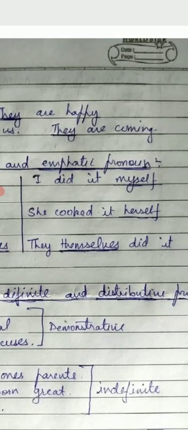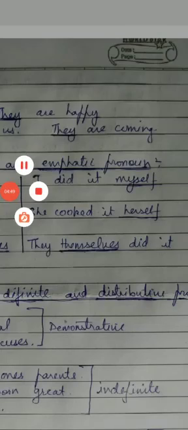Now my dear children, you must be very clear about the differentiation between reflexive pronoun and emphatic pronoun. What happens in reflective pronoun is that the action reflects back to the pronoun, जैसे मैंने एरो में शो किया in the examples. And what happens in the case of emphatic pronoun? In the emphatic pronoun, the emphasis is laid upon the pronoun itself. This is the basic difference between the two.